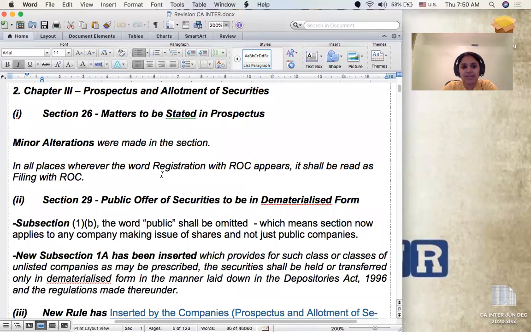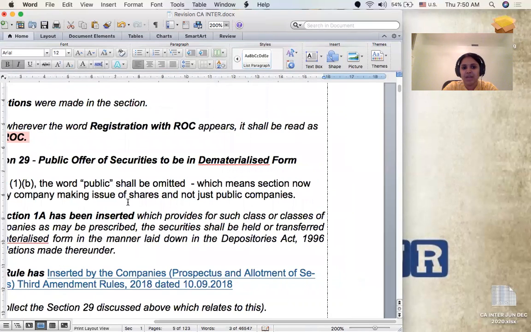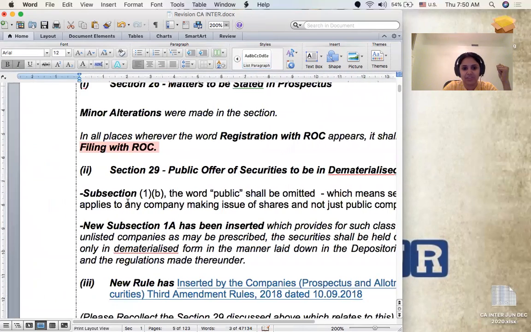And then section 26, I have explained to you the alteration which pertains only to the change in the word registration to the word filing with ROC. So let me have that corrected. Instead of reading it as registration with ROC, you're going to read it as filing with ROC. How does it matter? Because you don't get a certificate for registration in return. That's why they have made the change.